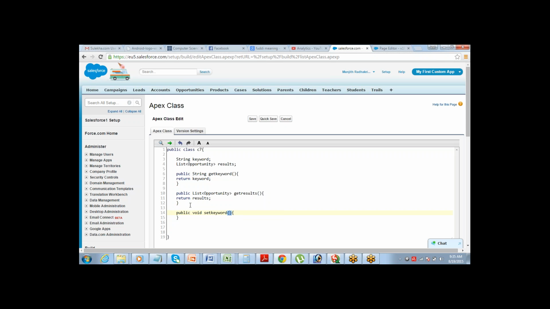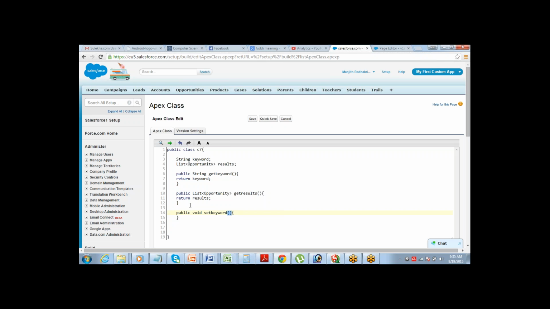Hi Jay, quick question on the set method. So set has nothing to do with setting the value in the database, right? No, it's not involved in the database. Okay, just setting the value to a variable here.